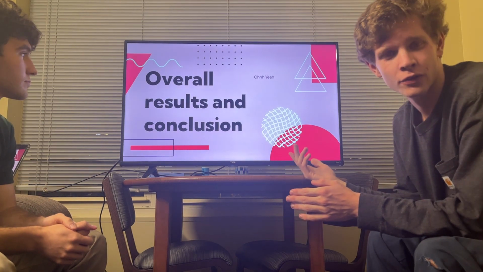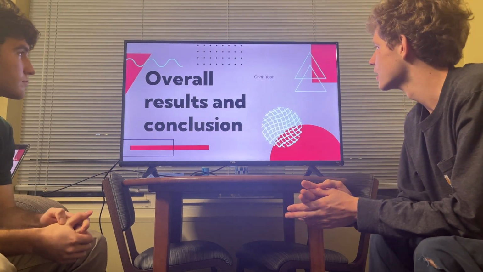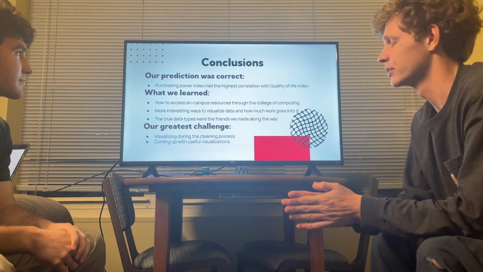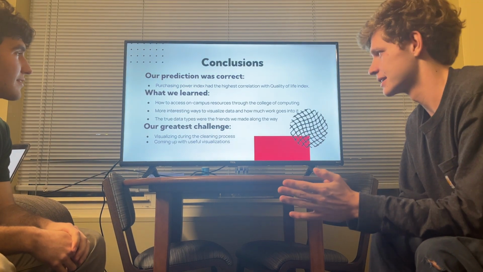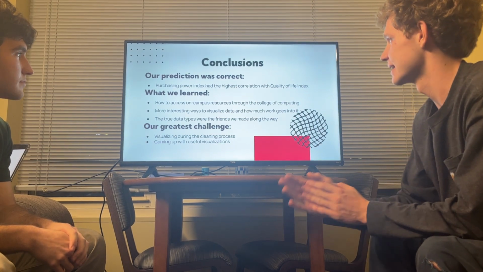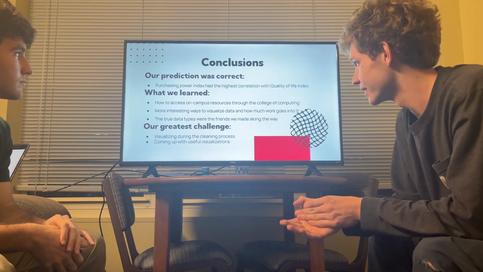So onto our overall results and conclusions. Our prediction was correct that indexes that have to do with how much money is in the region, such as purchasing power index, have the highest correlation with the actual quality of life index.